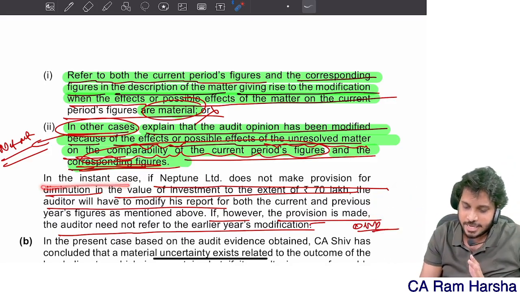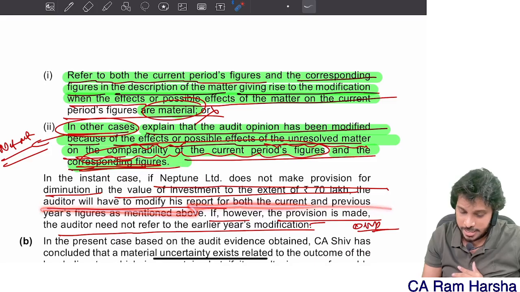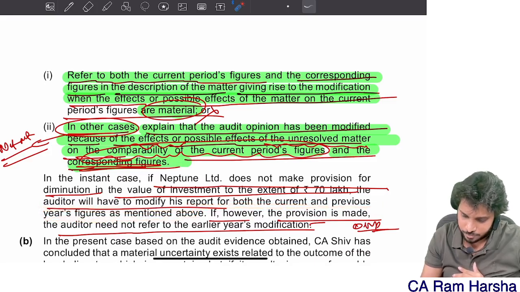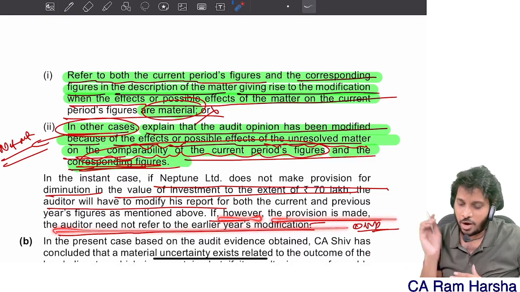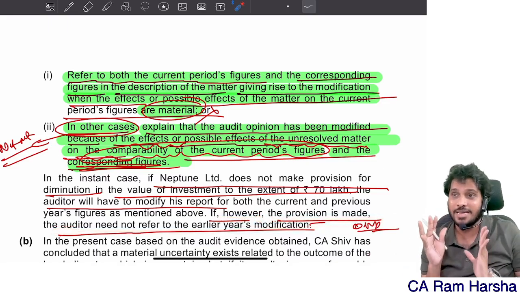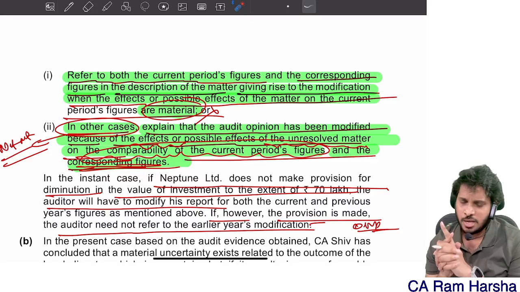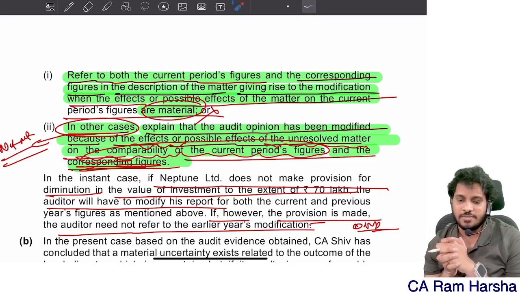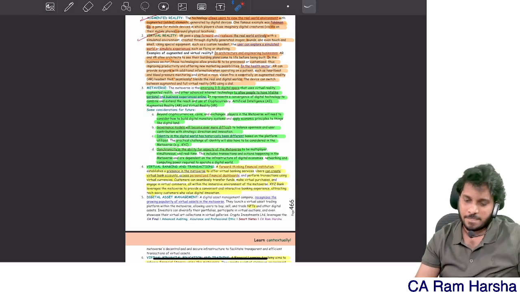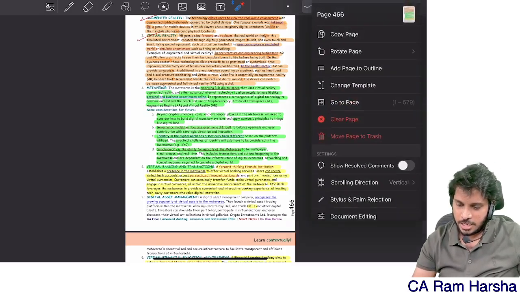In the instant case, if Neptune Limited does not make provision for diminution in value of investment, the auditor will have to modify his report for both current and previous year figures as mentioned above. If provision is made, the auditor need not refer to the earlier year's modification. Understood? Just open our 710 book, 710 once. In our book 710,